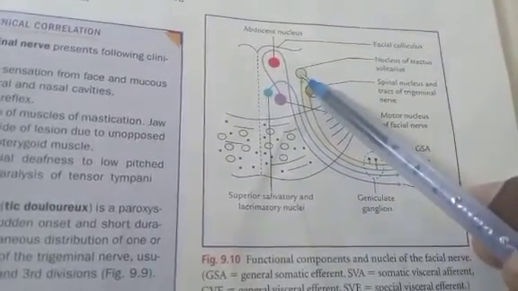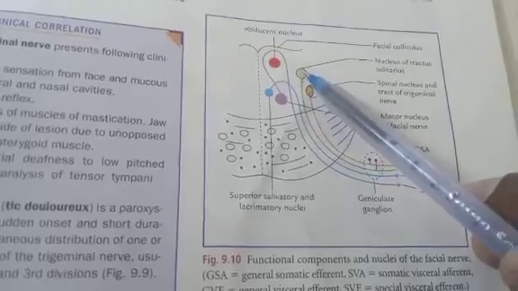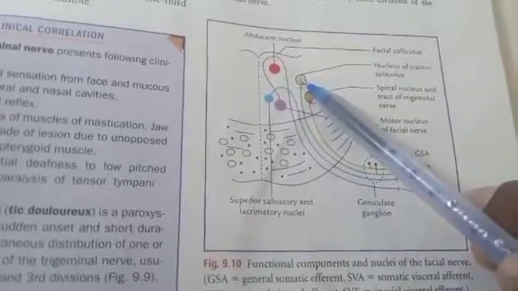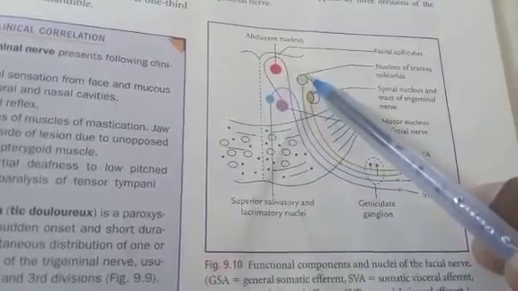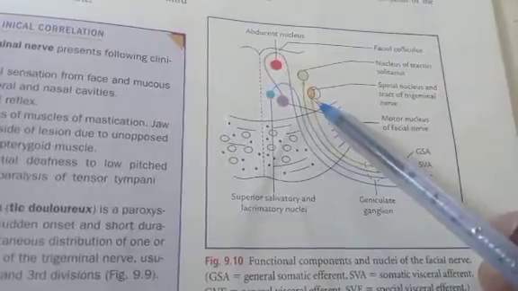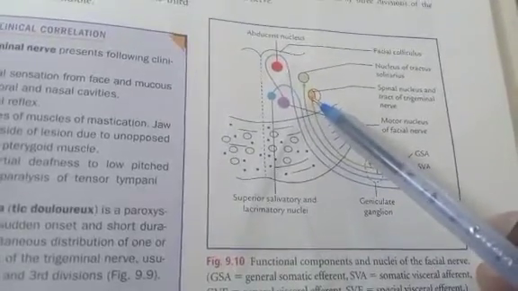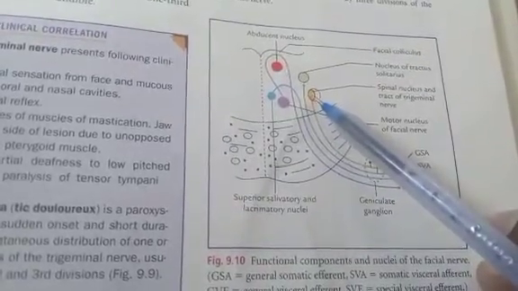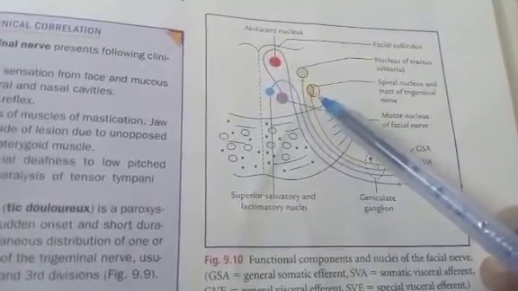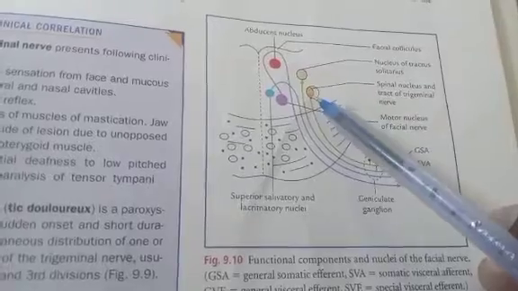The nucleus of the tractus solitarius is related with the special visceral afferent component, which receives taste sensation from the anterior two-thirds of the tongue and palate. And the spinal nucleus of the trigeminal nerve is related with the general somatic afferent component, which innervates the skin of the external ear. So these are the main nuclei of the facial nerve.